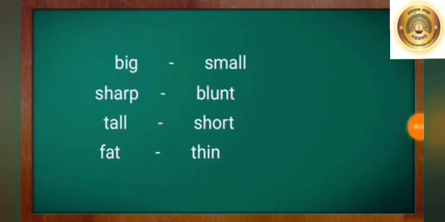Children, look carefully. The word big is an adjective and its opposite, small, is also an adjective. Again, sharp is an adjective and the opposite of sharp, blunt, is also an adjective. Tall, short. These both are also adjectives. Fat, thin. They are also adjectives.